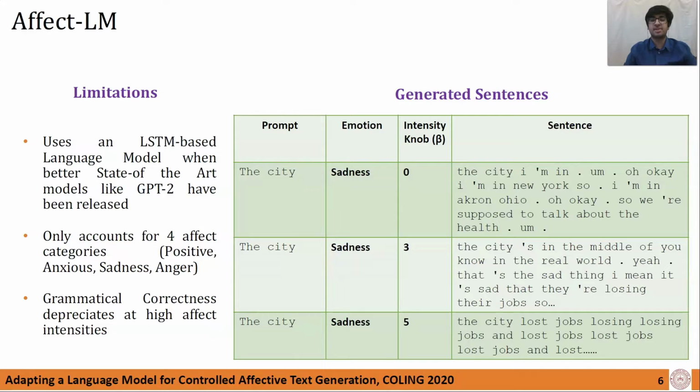This can be seen in the examples generated by AffectLM on the right. For example, at affect intensity 5, we have the city lost jobs, losing jobs, and lost jobs. We have chosen the prompt as the city, the emotion as sadness, and increase the knob value from 0 to 5. The grammatical correctness reduces, and we notice that the model tends to repeat the same words in order to increase the affect intensity. As we will show later, our model addresses these limitations and performs better, both in terms of qualitative and quantitative metrics. We've used AffectLM as our baseline model. I would now like to hand over to my colleague Ishika, who will talk about the model proposed by us.